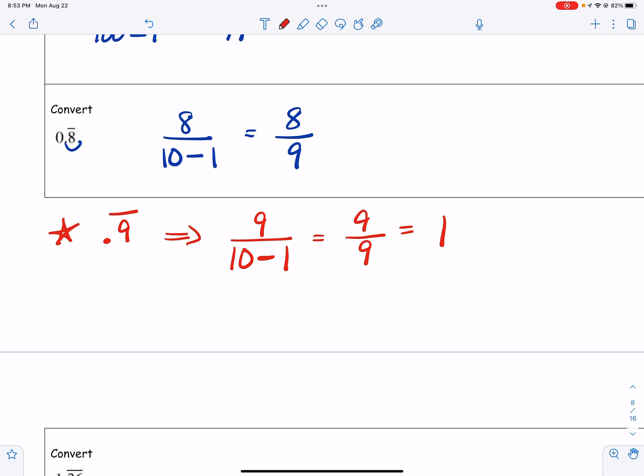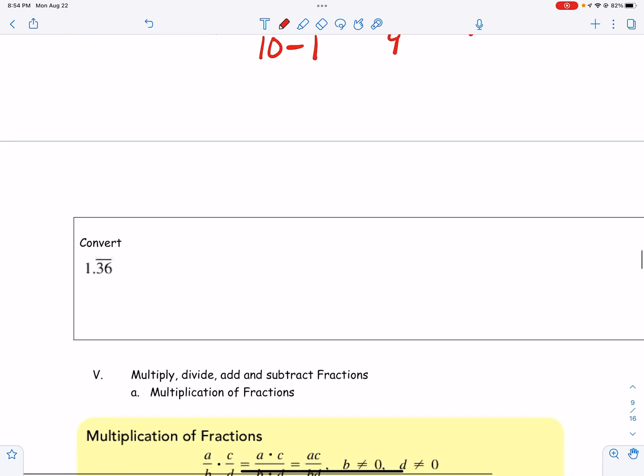And that's kind of misleading because 0.9 with the bar over it technically is not 1, but it's pretty darn close to 1. 0.9999999, etc., is as close to 1 as you can get without being 1. And so if you happen to get that one in your homework, it looks a little bit confusing. So I just wanted to point it out that it's out there. And so, you can kind of approach it this way if you do get that problem in your homework.